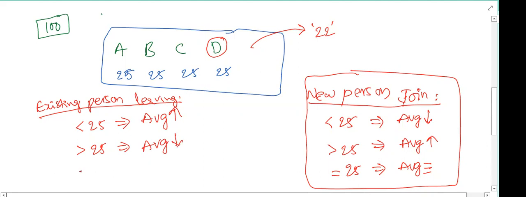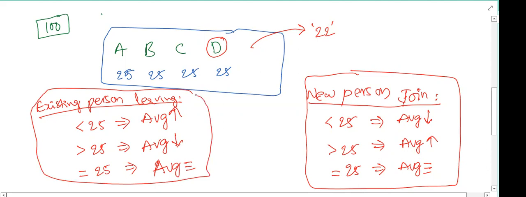Decreased. And if he is exiting with exactly 25 rupees, then there will be no change in the average. Average will remain the same. Okay. So just observe these two cases, and these two are quite opposite, right? When the new person is joining, less amount, the average increases, more amount, the average decreases. But it is the reverse case when the existing person is leaving the group: less amount, our average will be increased, more amount, our average will be decreased. But in both cases, this third one is same, right?